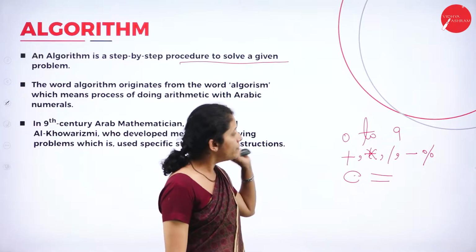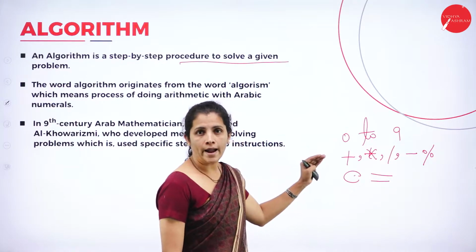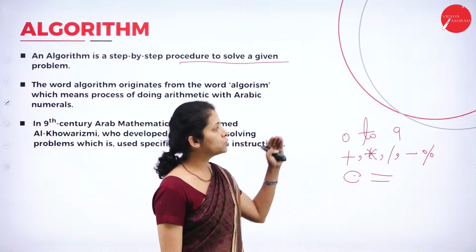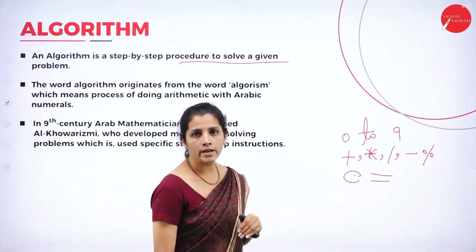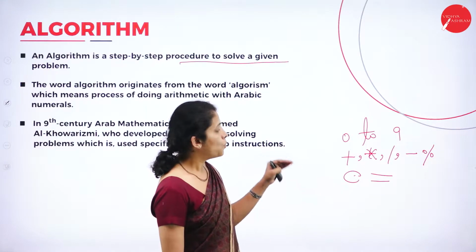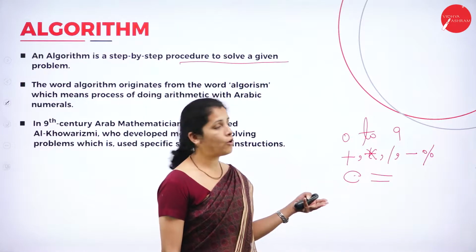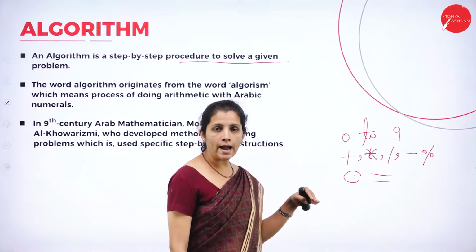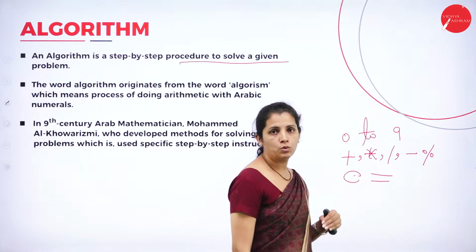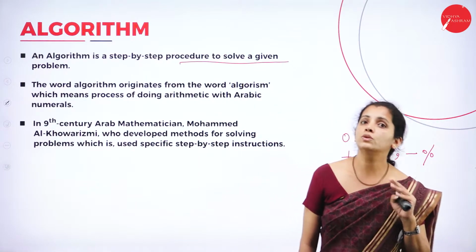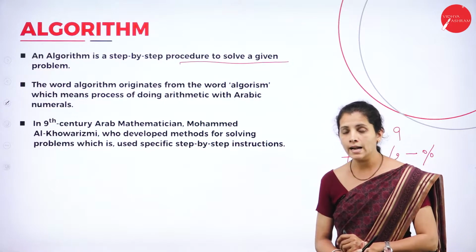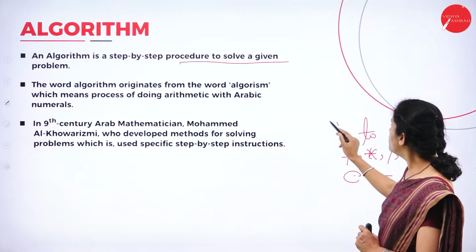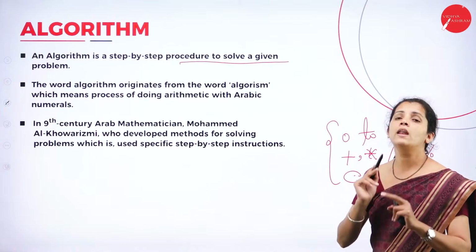So these are nothing but step-by-step instructions. First I define what numbers I require, that is 0 to 9. After that, what operations I want to perform: addition, subtraction, and so on. After that, I want to display the result to the user. After that, once again, I want to clear the screen. So here, I'm going to give the instructions one after another.